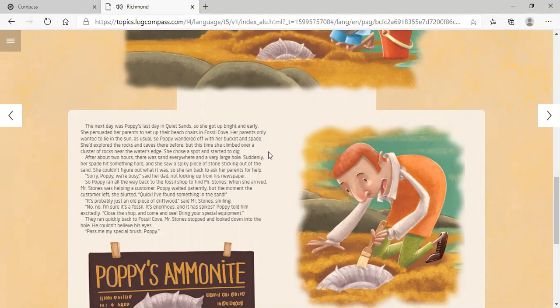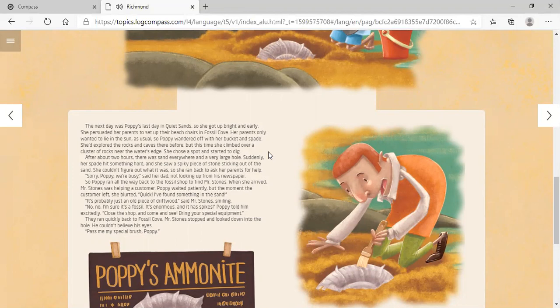She chose a spot and started to dig. After about 2 hours, there was sand everywhere and a very large hole. Suddenly, her spade hit something hard, and she saw a spiky piece of stone sticking out of the sand. She couldn't figure out what it was, so she ran back to ask her parents for help.